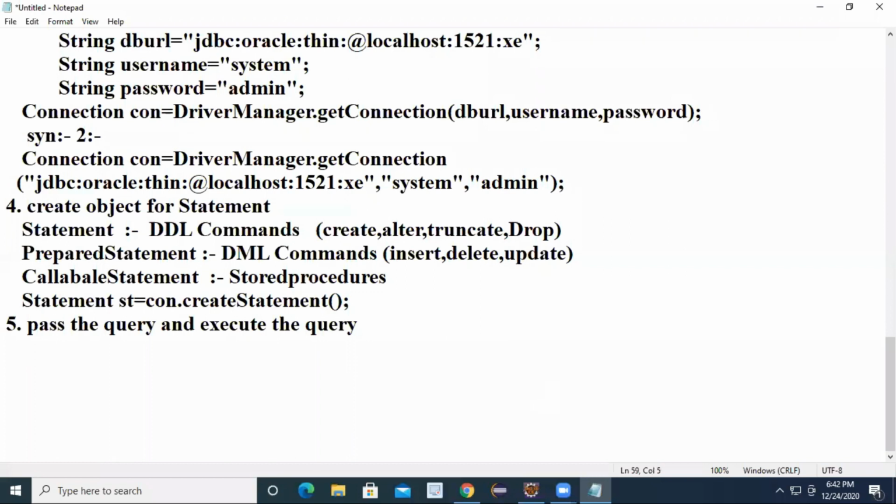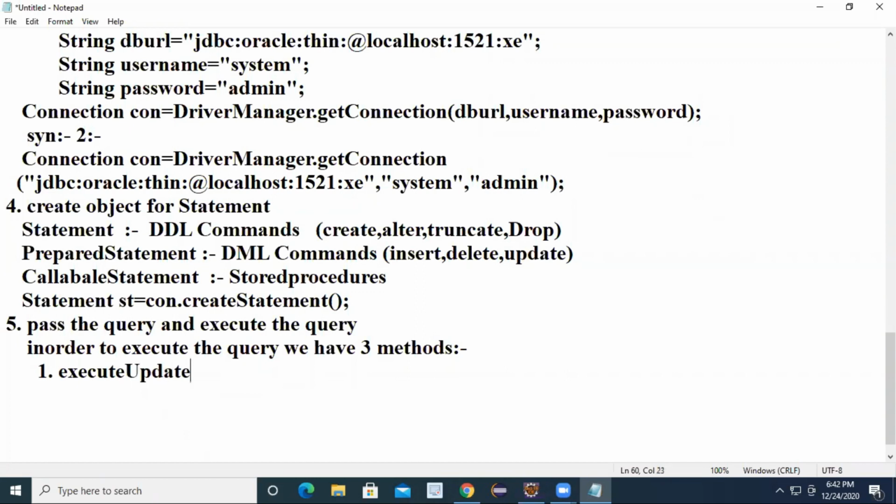Pass the query and execute the query. In order to execute the query, we have three methods. One is execute update, another is execute, and the third is execute query. Now you must understand when to use which method.